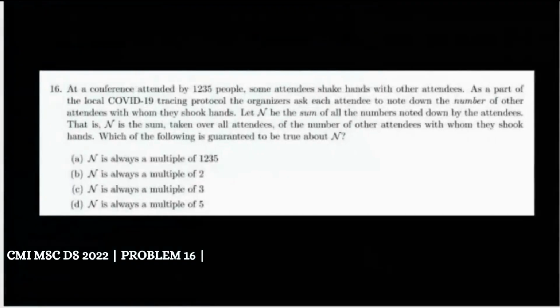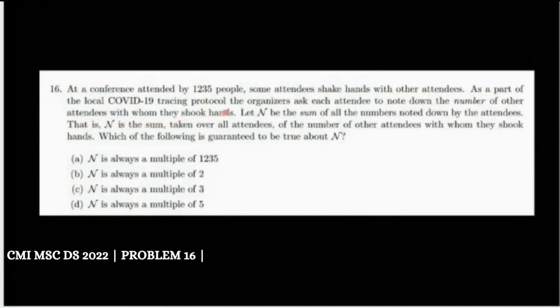See, question 16 says, at a conference attended by 1235 people, some attendees shake hands with the other attendees. As a part of the local COVID-19 tracing protocol, the organizers ask each attendee to note down the number of other attendees with whom they shook hands.